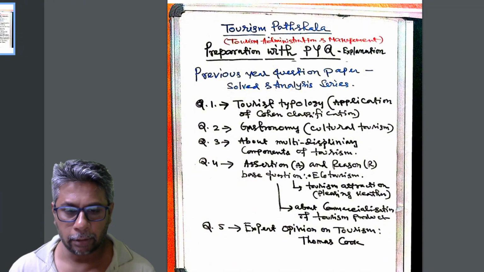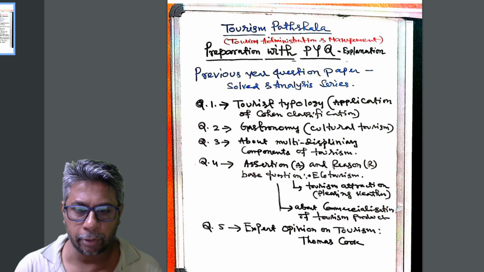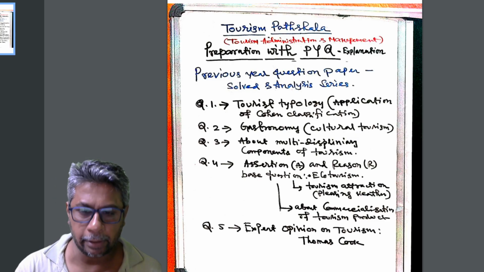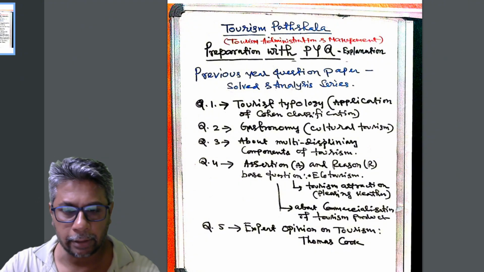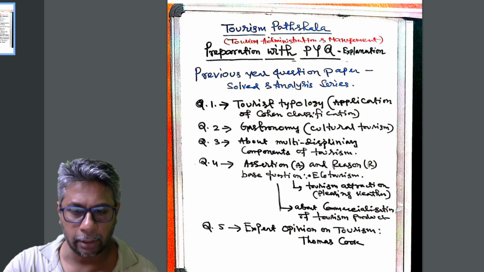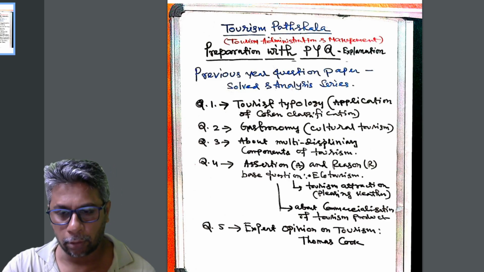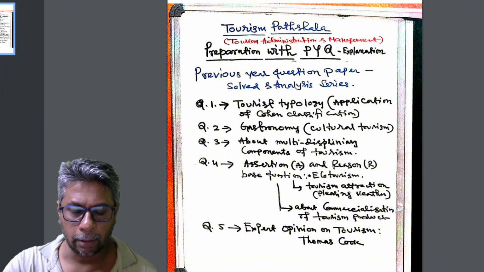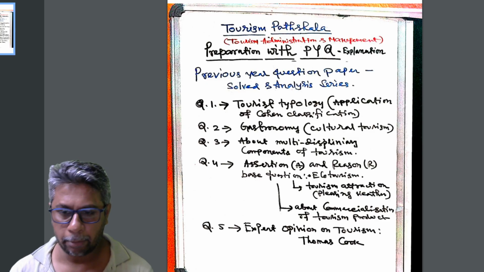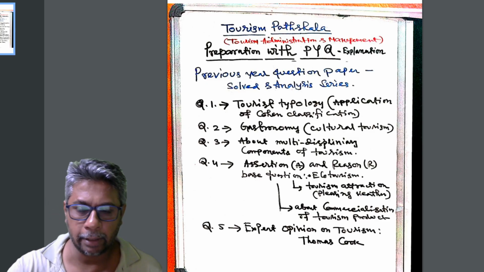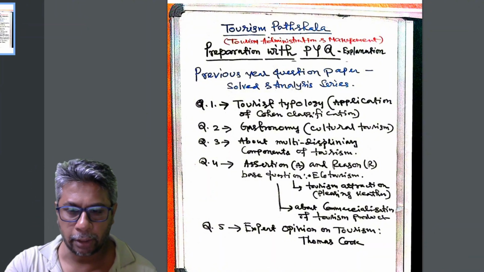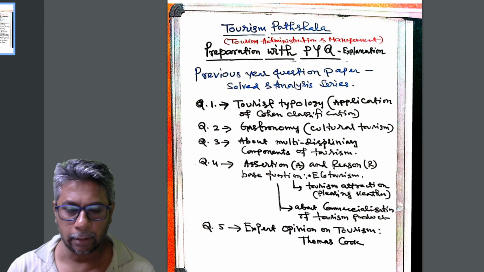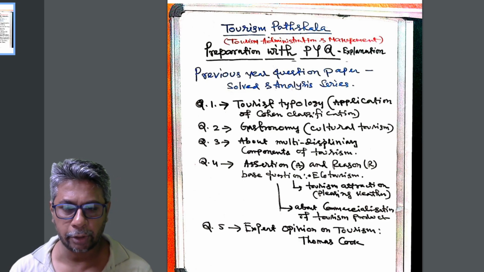Fourth part, we learn the assertion and reason. In the assertion-reasoning based question, they have given the first statement as assertion and the second as reason. We will find out the relation between assertion and reason, which is true or which is false. There are 3 topics we will learn today. Number 1, ecotourism related. Number 2, tourism attraction, where they have given pleasing weather. Number 3, we will learn about the commercialization of tourism product. These 3 topics are based on assertion and reason.